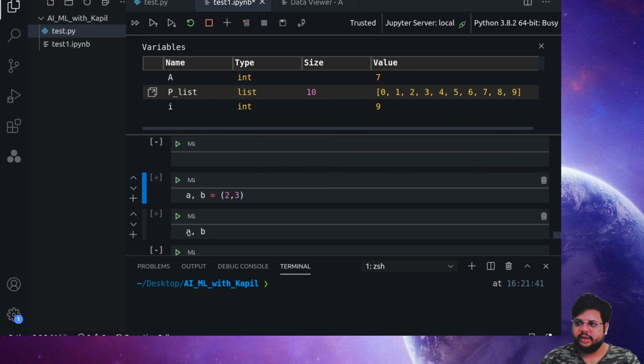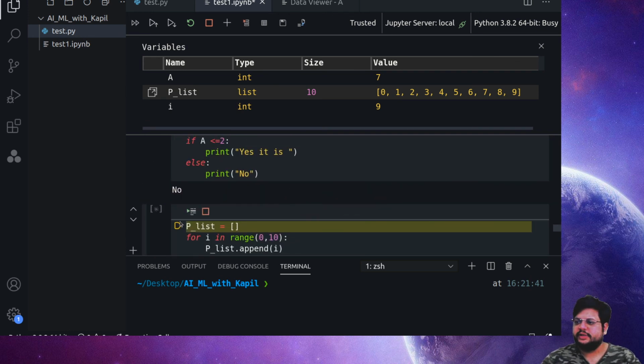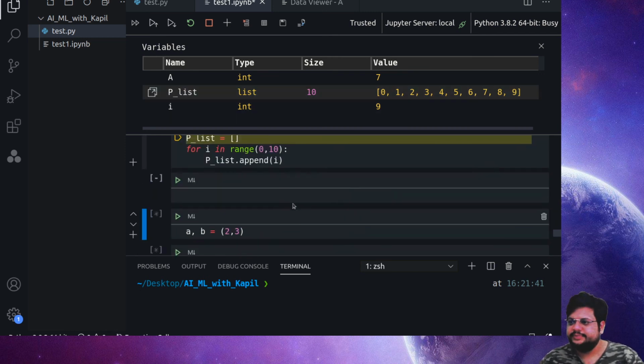If you check that, it shows that my b is a variable and it has the value 3. At the same time, my a is a variable which stores the value 2, correct. So if you hover, even VS Code is helping you out and identifying what value your variable contains. Similarly, if we have this p list which has values stored within it, and we hover on p list, it shows that it is of the list type and these are the contents it has right now. So in all such manners, VS Code is a bit better if you are a quick learner, and even if you are a pro, you can make use of it.